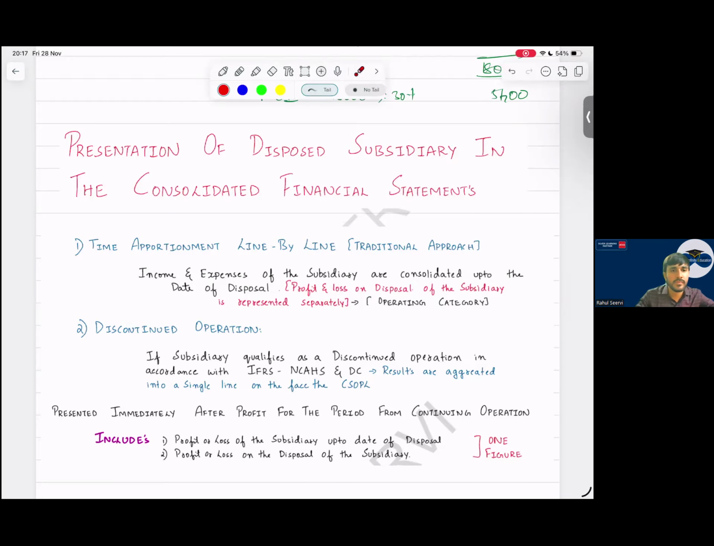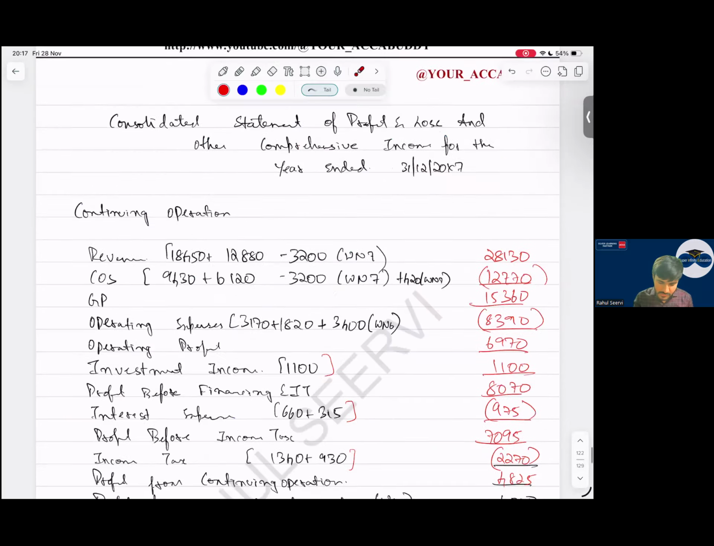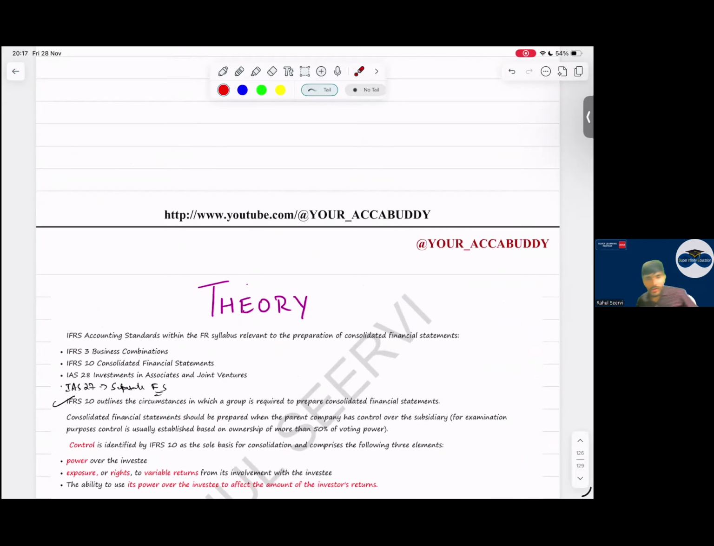Done, everyone? I hope this is done. Yes, sir. Okay then. So with this, your consolidation is done. Some theories that let us do that. Yes. Important for MCQ purpose.